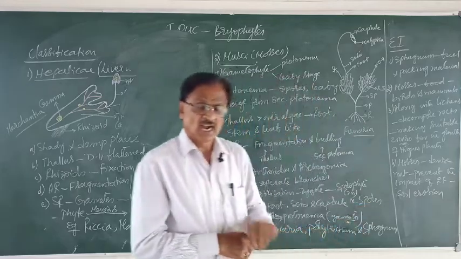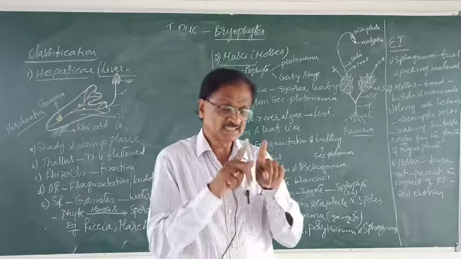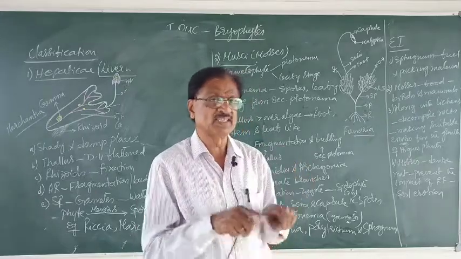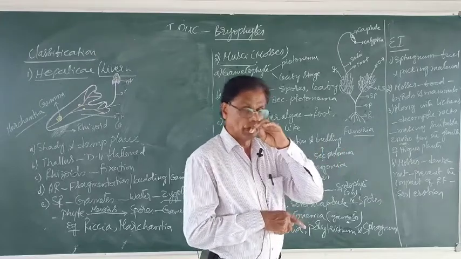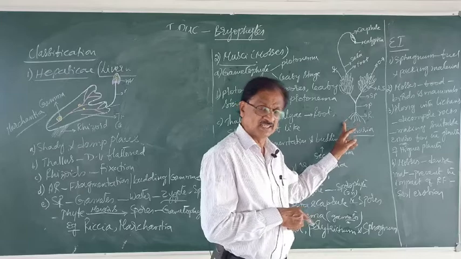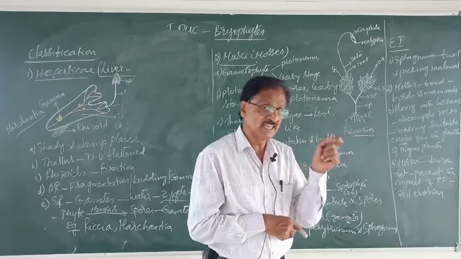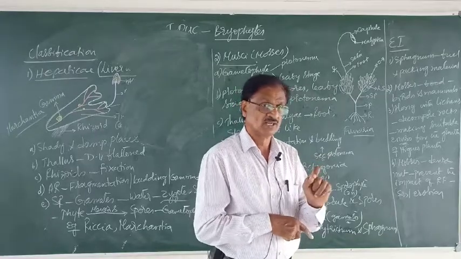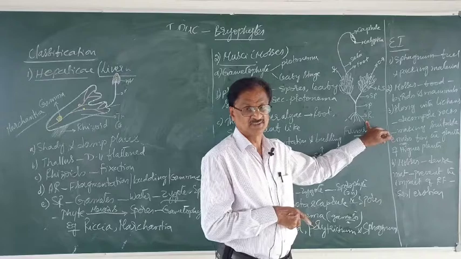Now, in order to understand easily, let us take up one example of that class, by name Funaria. Observe here, the Funaria at its basal region has unicellular root-like structures, not roots, root-like structures called what? Rhizoids.